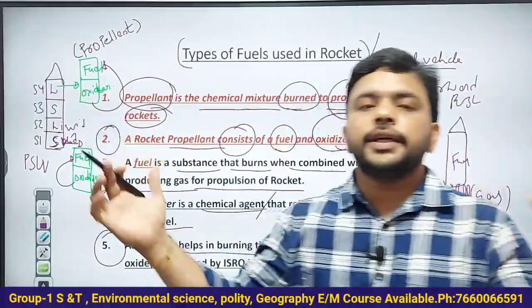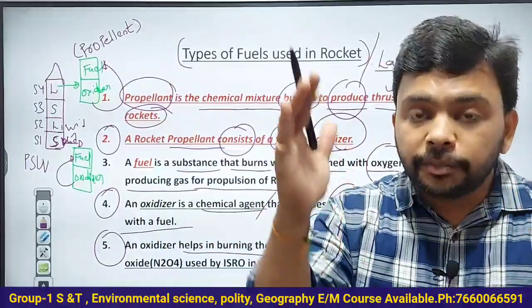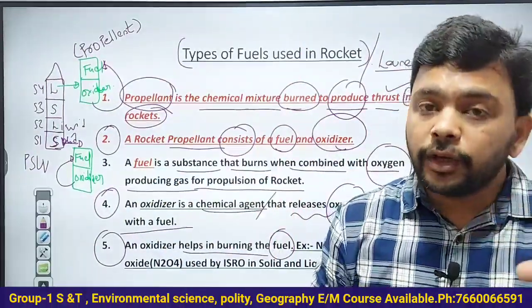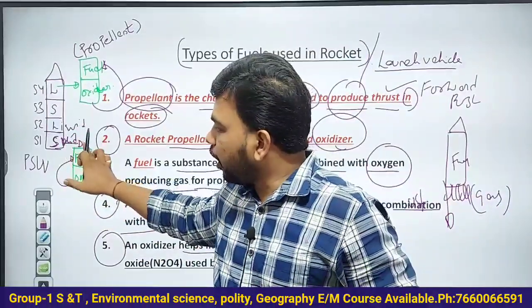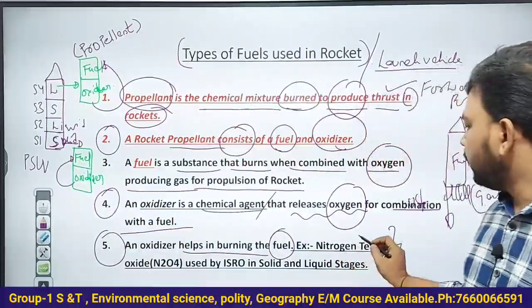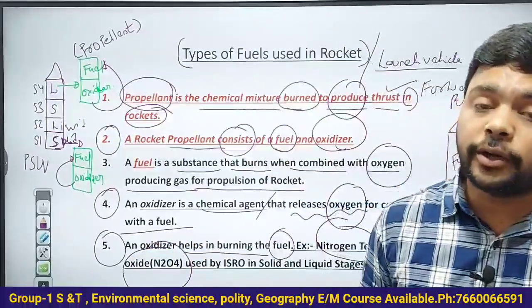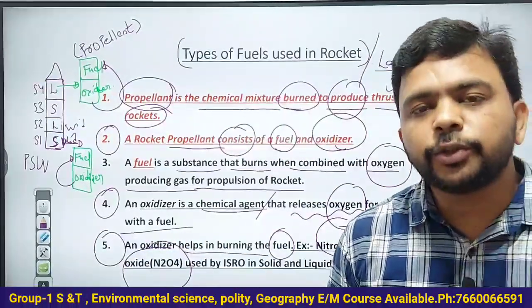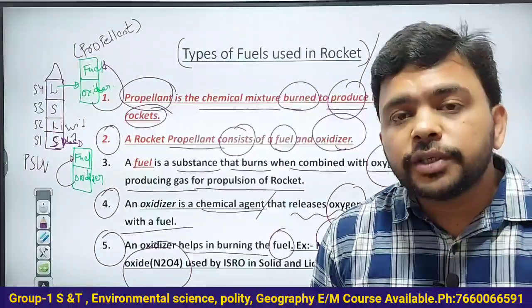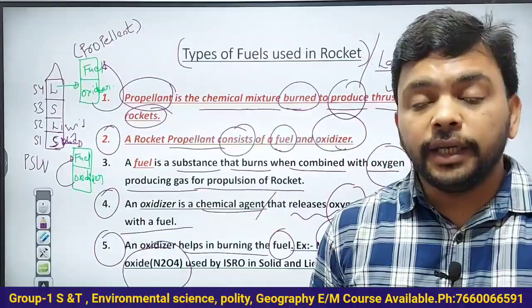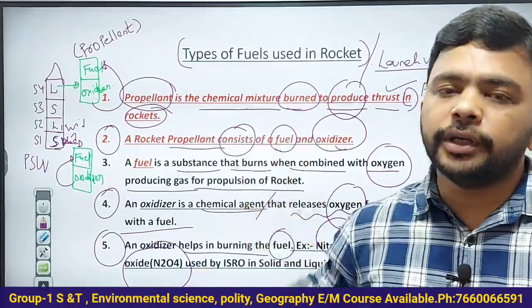Within the propellant, the fuel is solid fuel and the oxidizer is nitrogen tetraoxide, N2O4. Nitrogen tetraoxide is used by ISRO in the solid stage and in the liquid stage of the PSLV rocket.